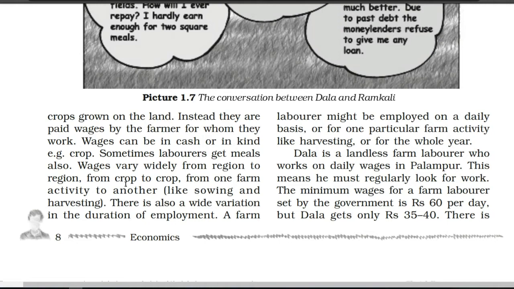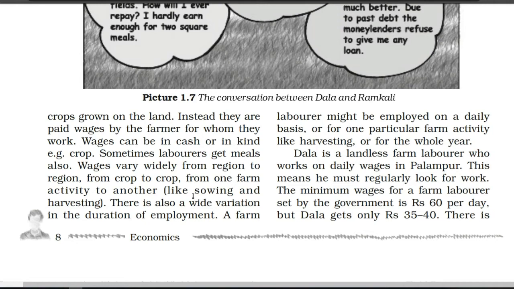Next we have from one farm activity to another. In farm activity, what kind of activity are we talking about under this para? As you can see in the bracket, it is mentioned: sowing and harvesting. These two types of activities are very famous, and in these activities a lot of labor is required compared to other activities, because agriculture is a kind of seasonal occupation.